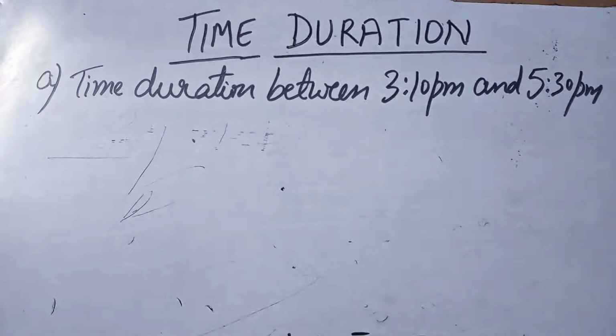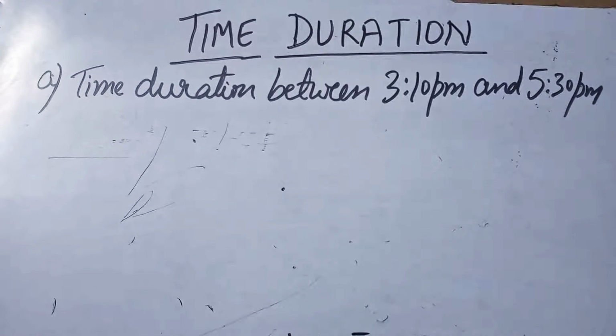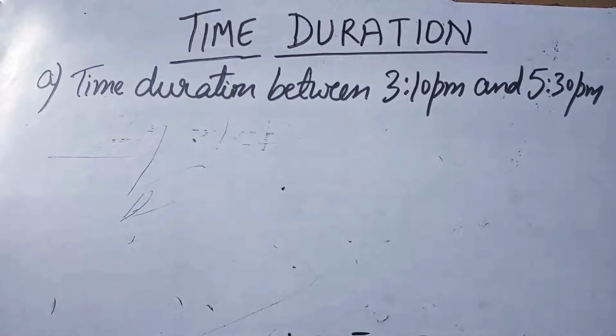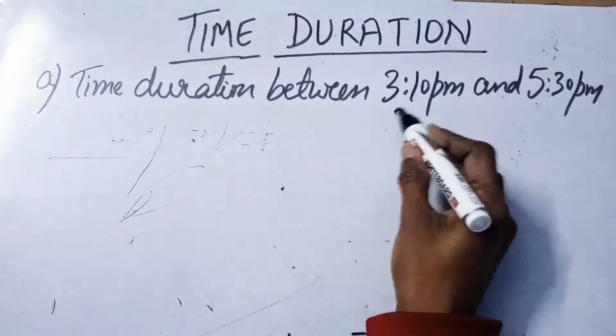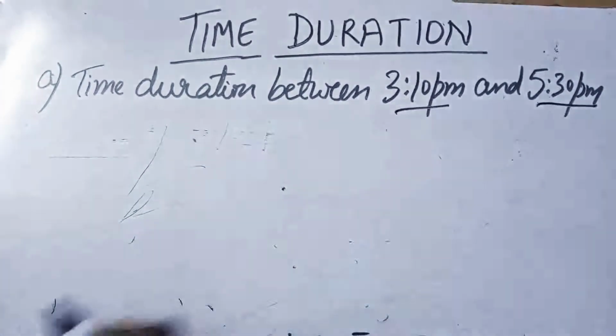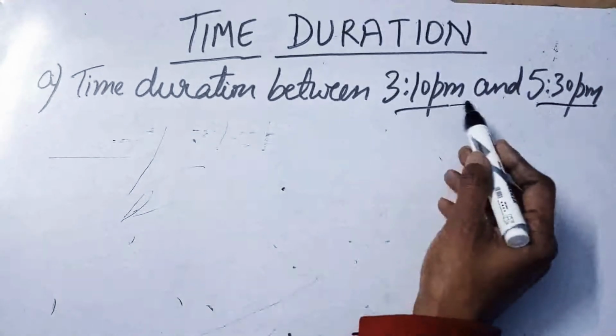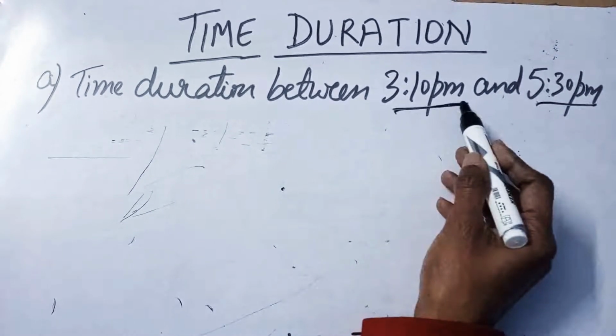So students, we saw how to find time before and after. Now let's see how to find time duration. If the starting time and the ending time is given, then how to find time duration? Here we have the starting time 3:10 p.m.